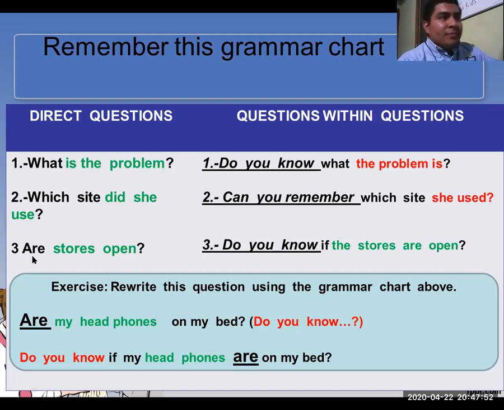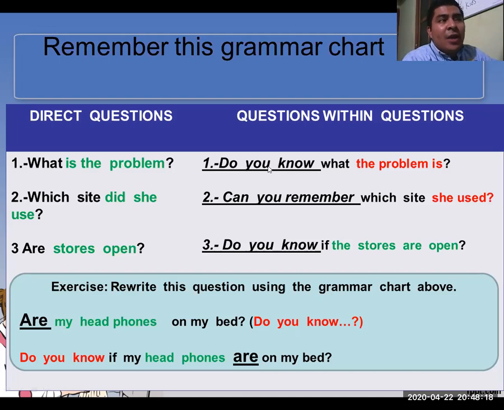So then the other structure that we studied before was about questions within questions, right? This is not complicated to understand or to identify because you can identify two verbs in the same sentence. For example, in number one, do you know?